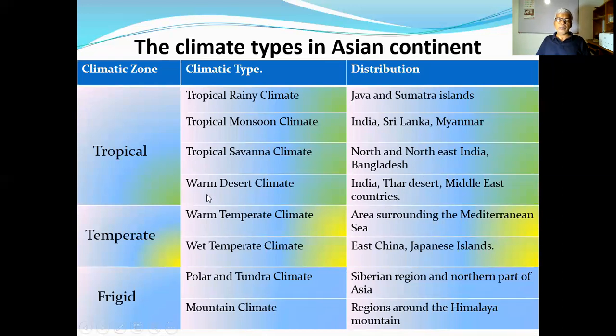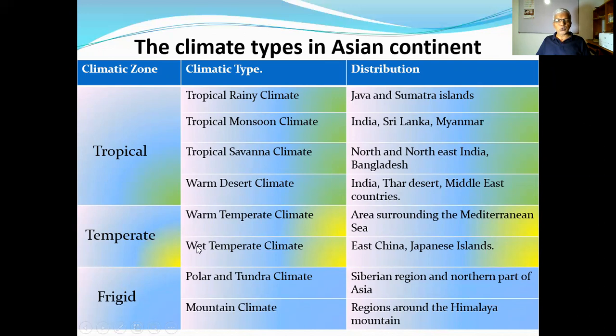Then we come to the warm desert climate. It is in India, the Thar Desert, and Middle East countries. That climate type can be found there. Then we come to the temperate climates, where the temperature is mild. Clear-cut climatic seasons can be found.